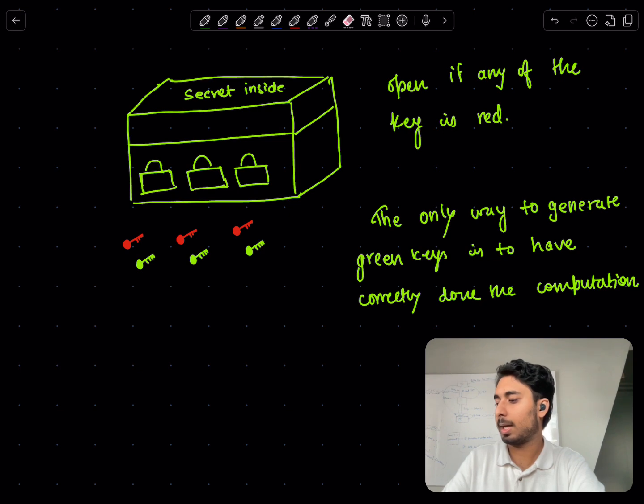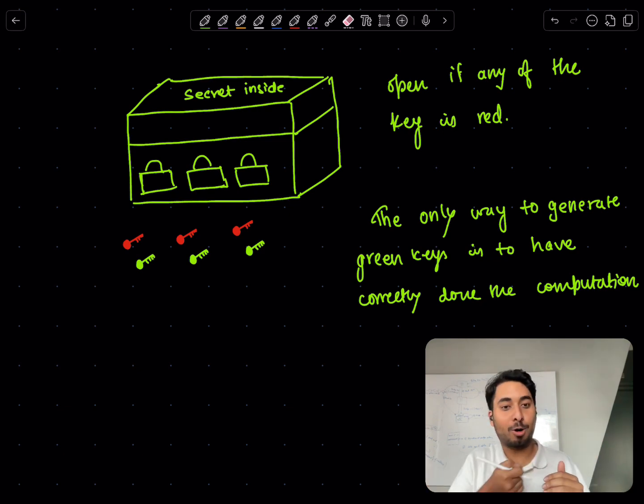if any of the keys is red. So as soon as you put a red key in, the box is like, oh, I know that I don't like this, and the box will just open, right? The box will only stay closed if all of the keys are green. Now, this is somewhat not typical of a box, right? But it's simple if you understand it this way, right?